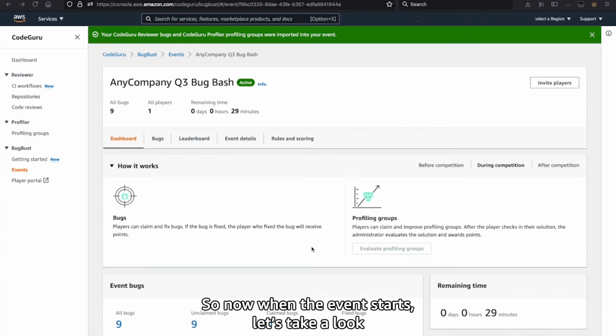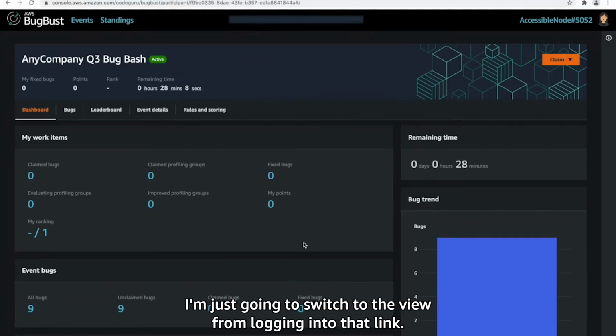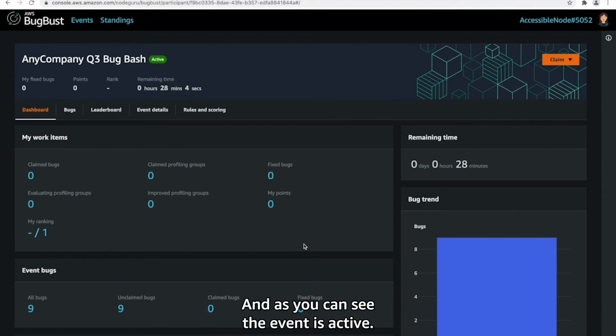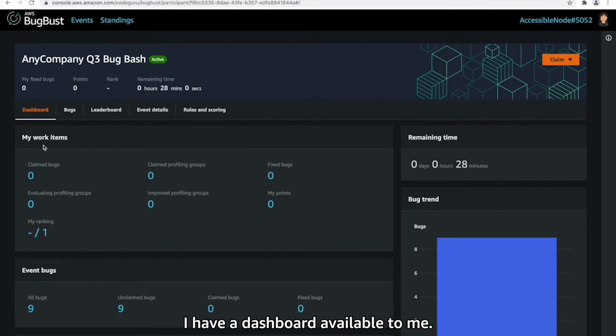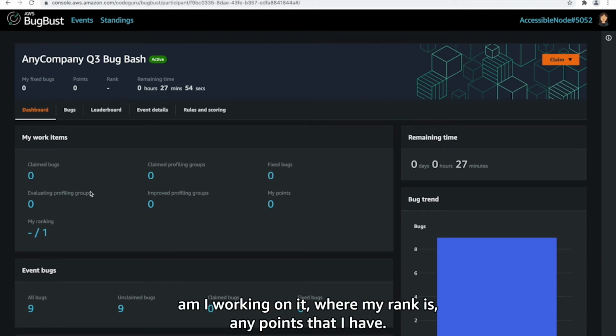So now when the event starts, let's go take a look at how it looks from a player's point of view. I'm just going to switch to the view from logging into that link. And as you can see, the event is active. I have a dashboard available to me. It shows me whether I've claimed any bugs, am I working on it, what my rank is, and any points that I have.